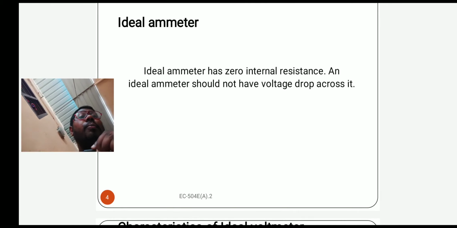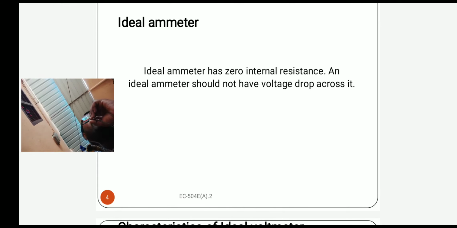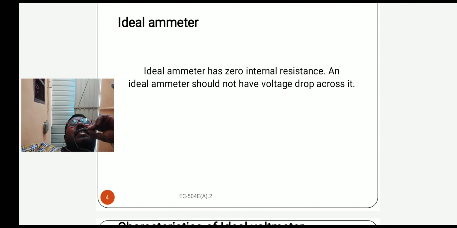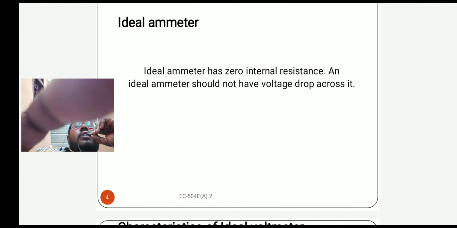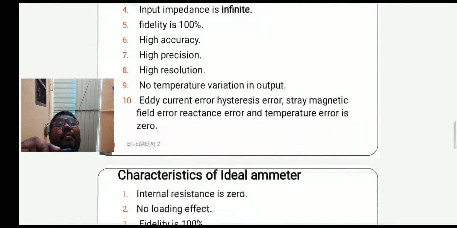The ideal voltmeter has infinity internal resistance, and the current doesn't go through it. That is the ideal voltmeter. The ideal ammeter means the internal resistance will be zero, and the voltage does not exist between this terminal. That means the internal voltage will be zero. That means this is the ideal voltmeter and ideal ammeter.